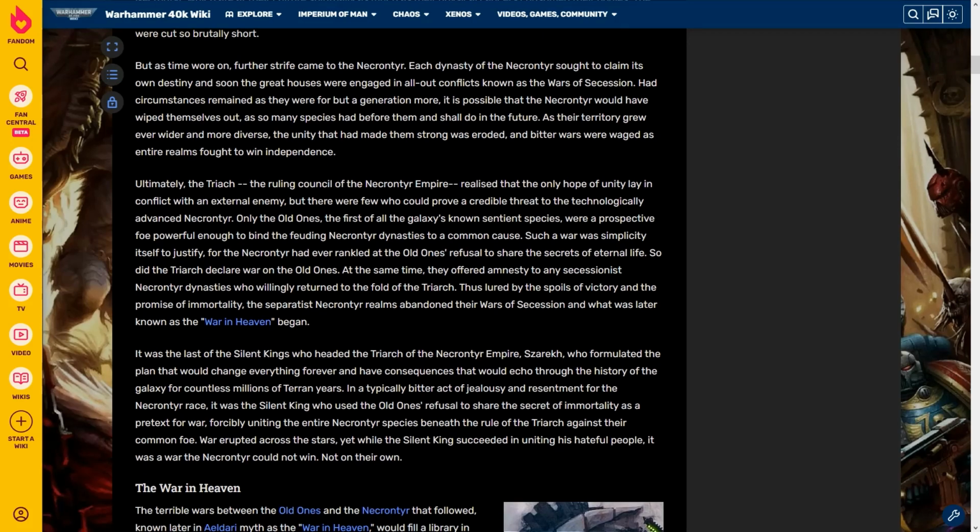As their territory grew even wider and more diverse, the unity that had made them strong was eroded, and bitter wars were waged as entire realms fought to win independence. Ultimately, the Triarch, the ruling council of the Necrontyr Empire, realized that the only hope of unity lay in a conflict with an external enemy, but there were few who could prove a credible threat to the technologically advanced Necrontyr. Only the Old Ones, the first of all the galaxy's known sentient species, were a prospective foe powerful enough to bind the feuding Necrontyr dynasties to a common cause.